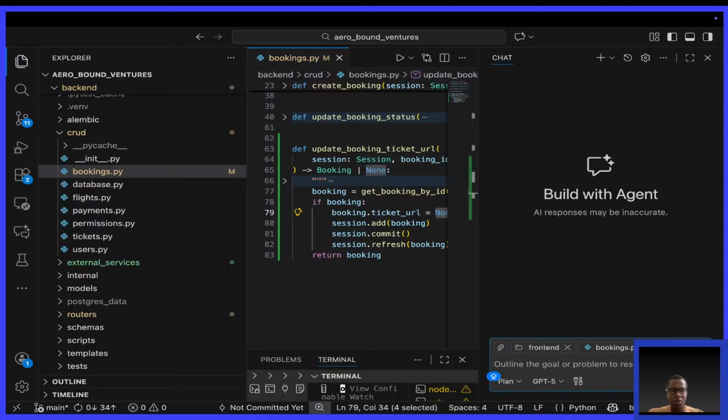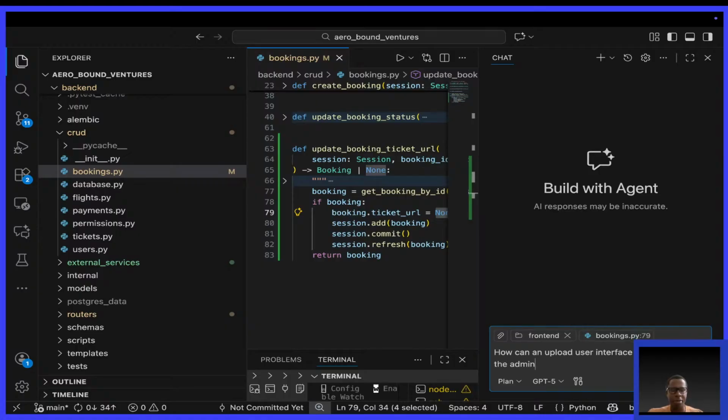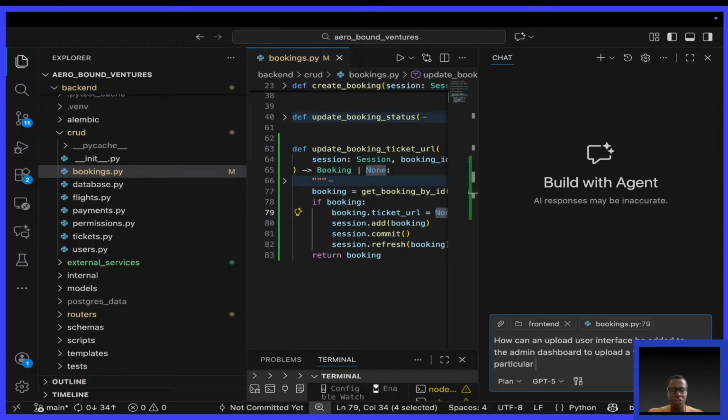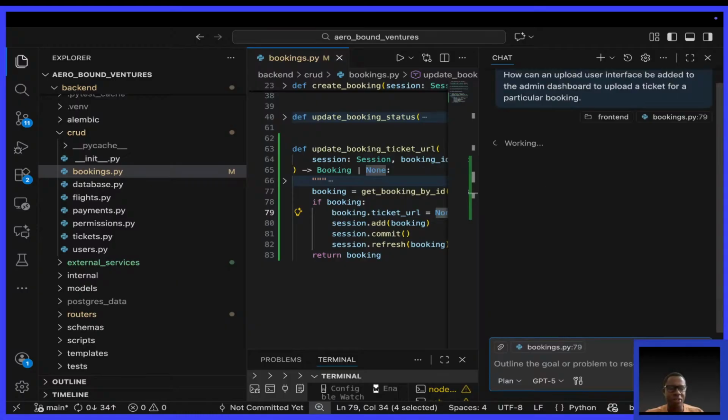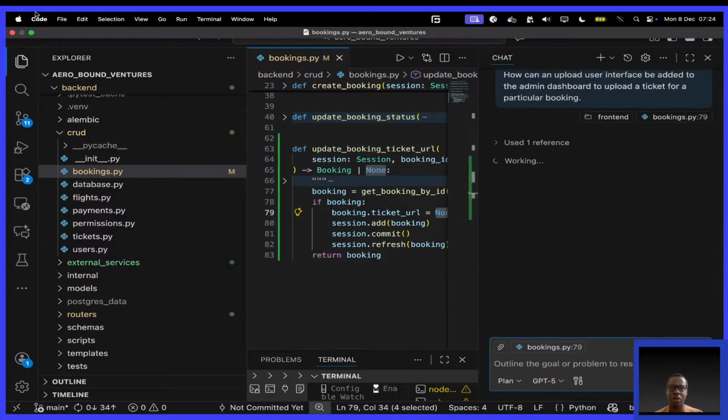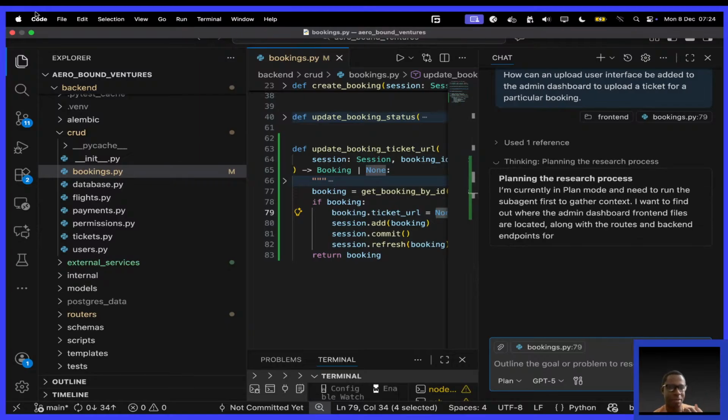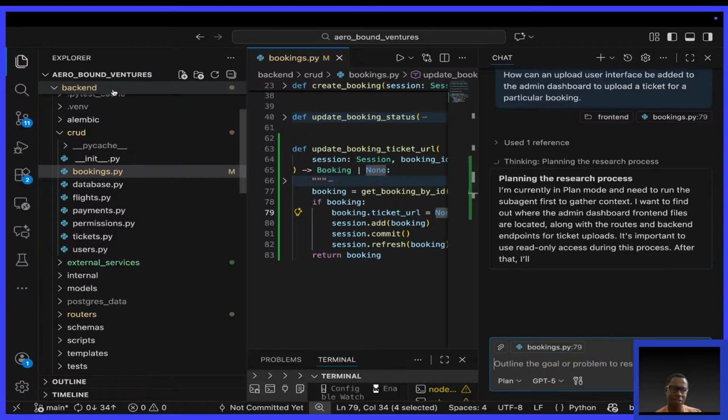How can an upload user interface be added to the admin dashboard to upload a ticket for a particular booking? So we have our endpoint. We now need to integrate it. I want to brainstorm with AI to see what ideas, because I don't have the user interface in my mind. Maybe it can give me something better. So let us brainstorm to get something.